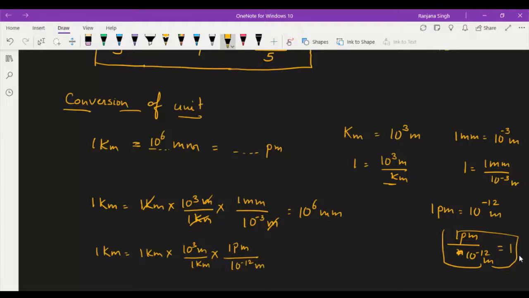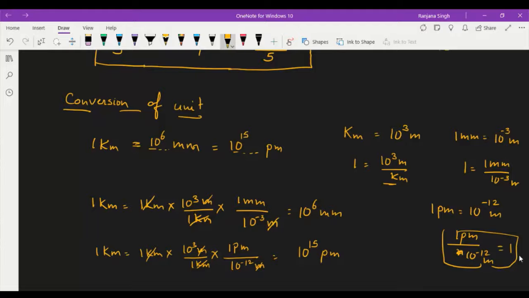If you multiply them, the unit will cancel out, and it will be 10 to power 15 picometer. It means 1 kilometer is equal to 10 to power 6 millimeter, 10 to power 15 picometer.